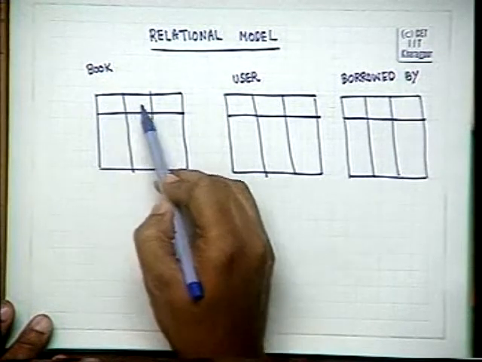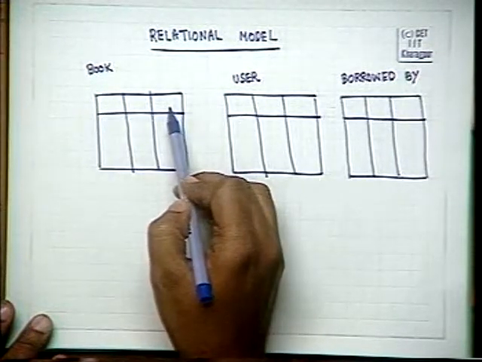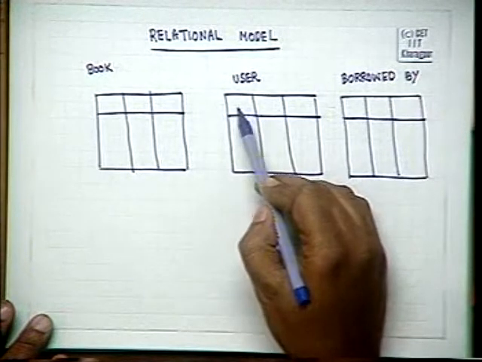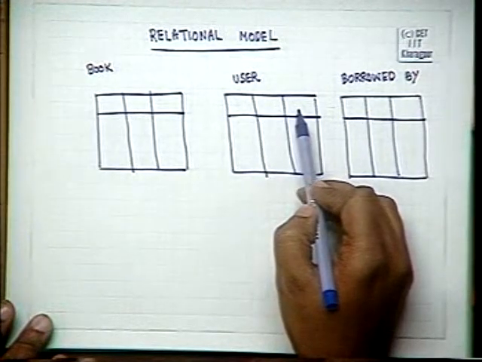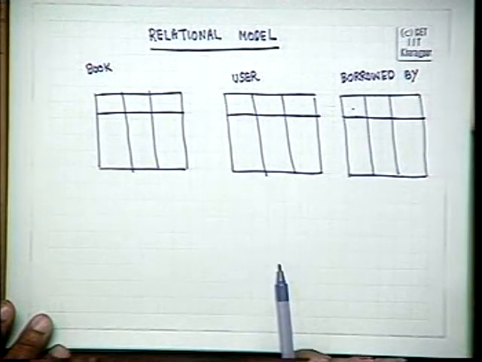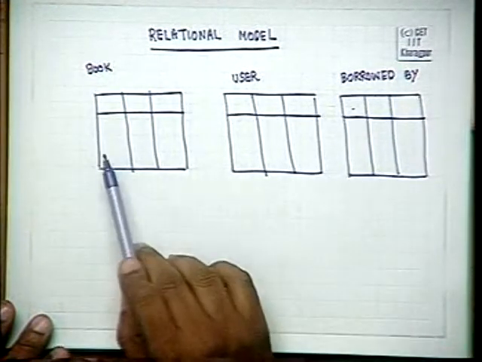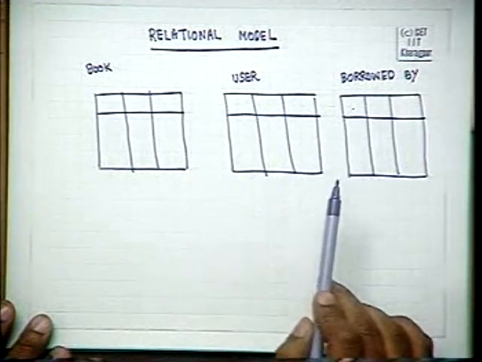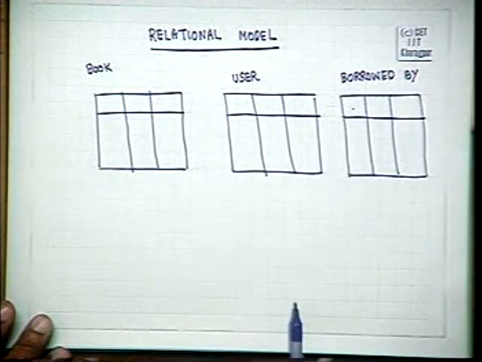For book we will have columns corresponding to the attributes of the book. User will have columns corresponding to the attributes of user, and borrowed by will have columns corresponding to the attributes of the book-user relationship modeled by the borrowed by relationship.